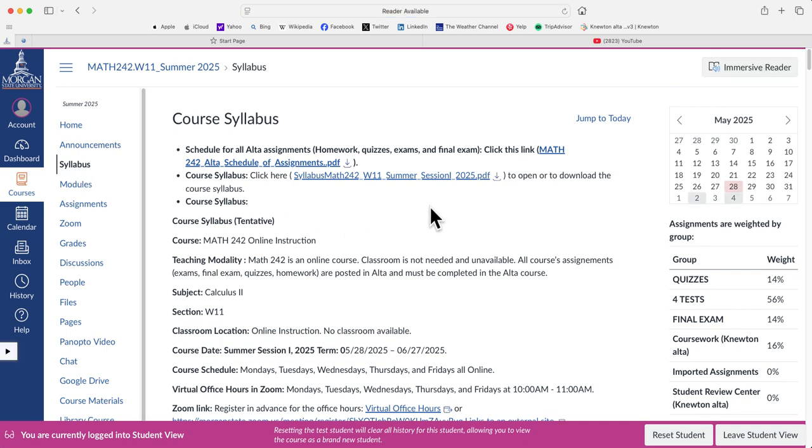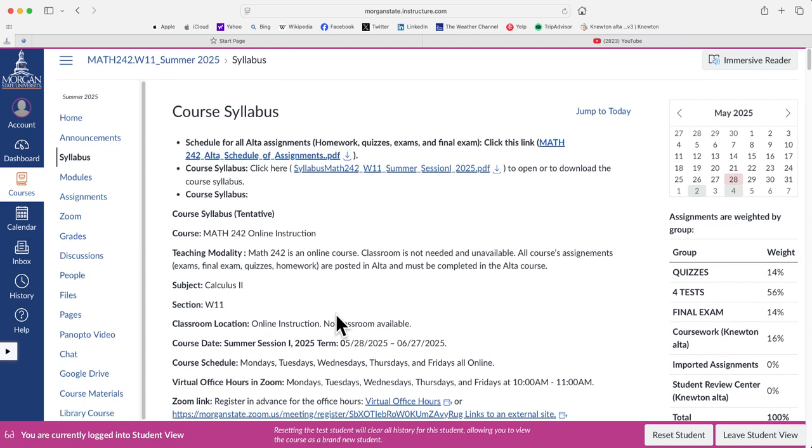Syllabus. Under the syllabus category is where you have the syllabus of the course. You can download it from here, or if you don't want to download it, you can look at it online here. I also want you to look at this PDF document, which is the schedule of all the Alta assignments, including the beginning and end dates. This document is important, and you can download it as a PDF file. Make sure to go through the entire syllabus to understand what we expect you to know about this course.